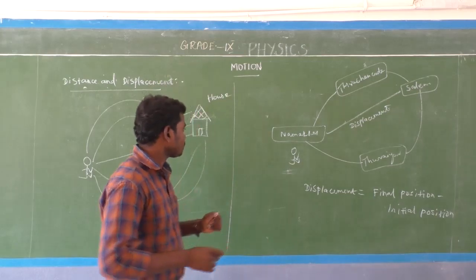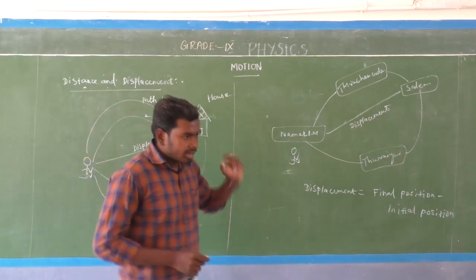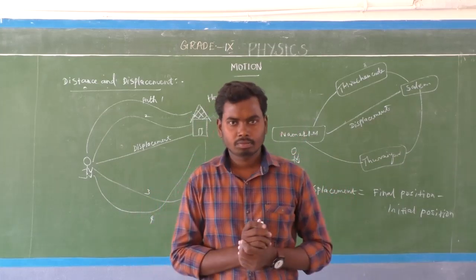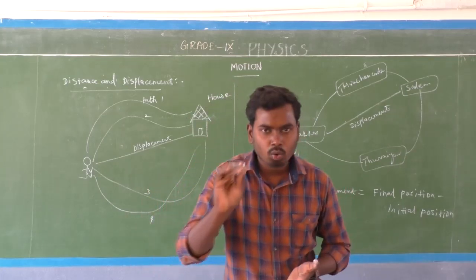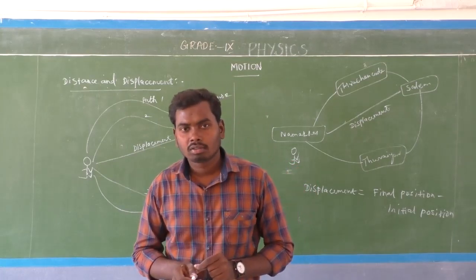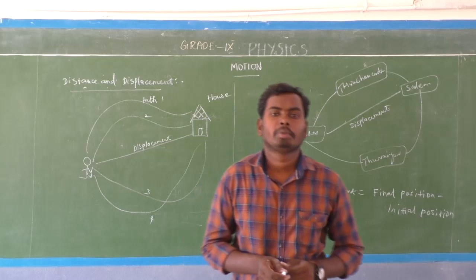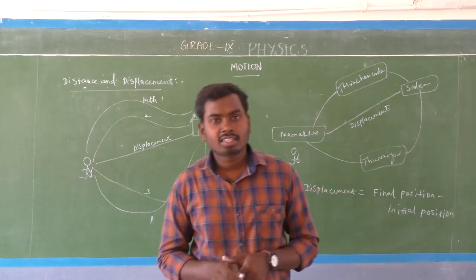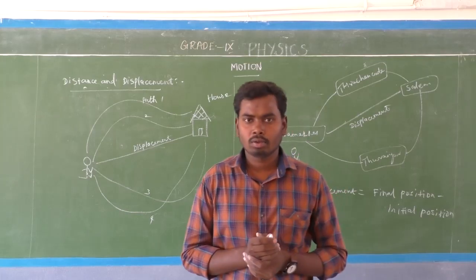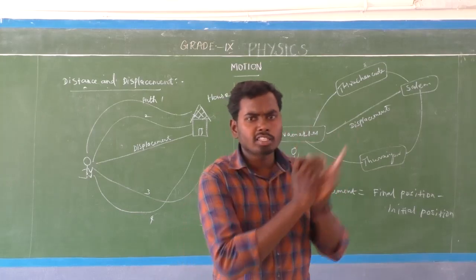Okay, so next one, distance. Whether it is a vector quantity or a scalar quantity. Do you think it is a vector quantity? No, that's not possible. Distance is a scalar quantity, whereas displacement is a vector quantity. First of all, what is a vector quantity and what is a scalar quantity?